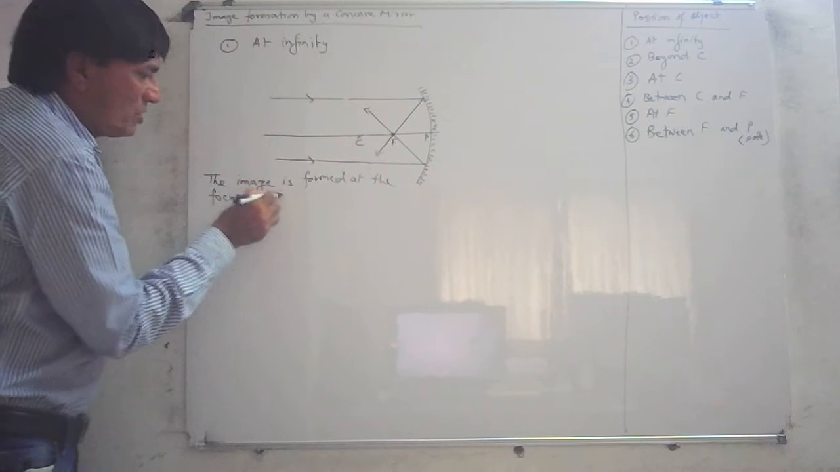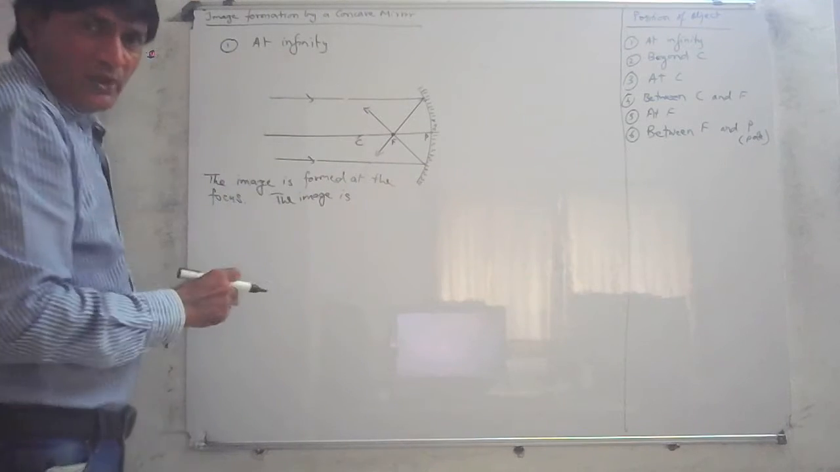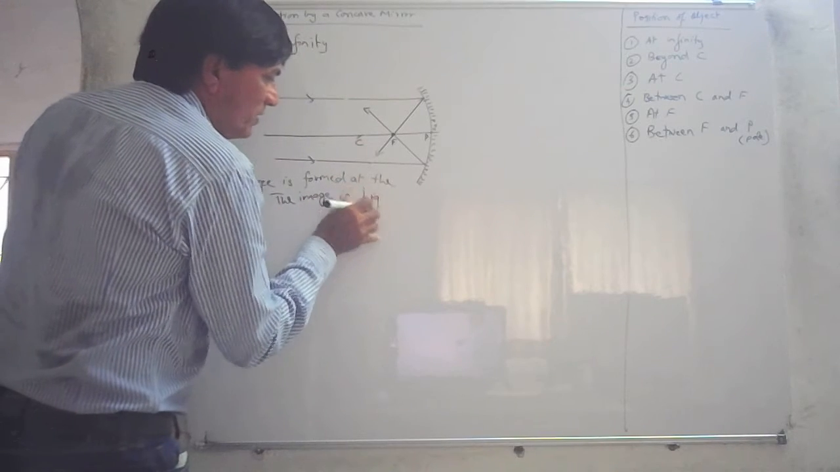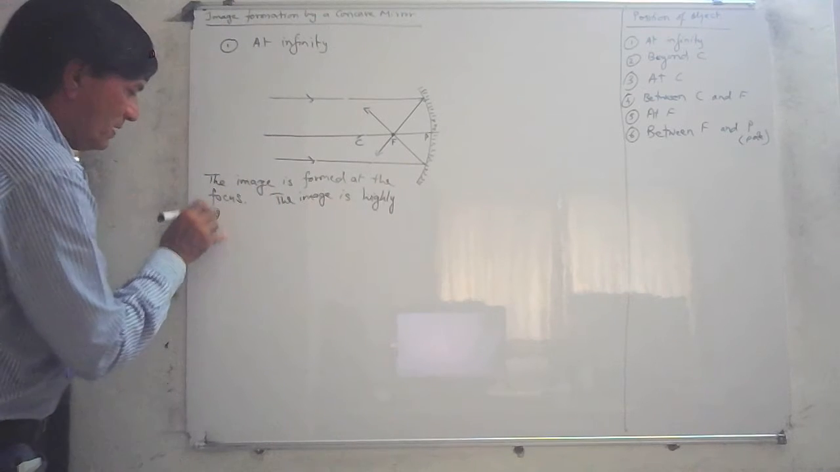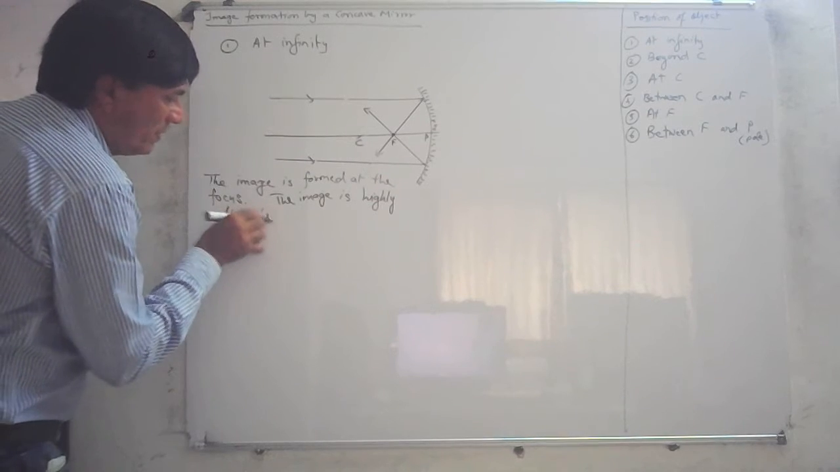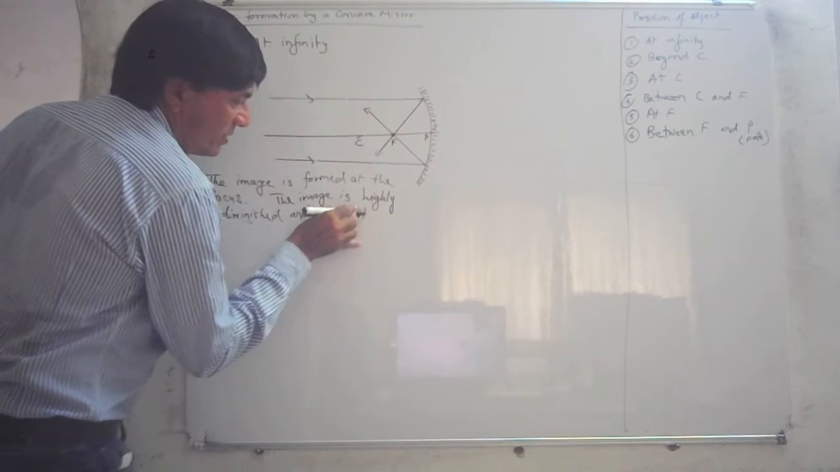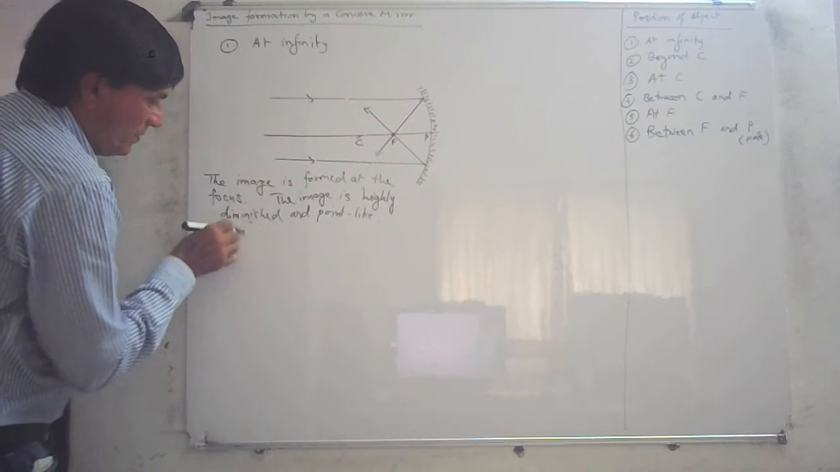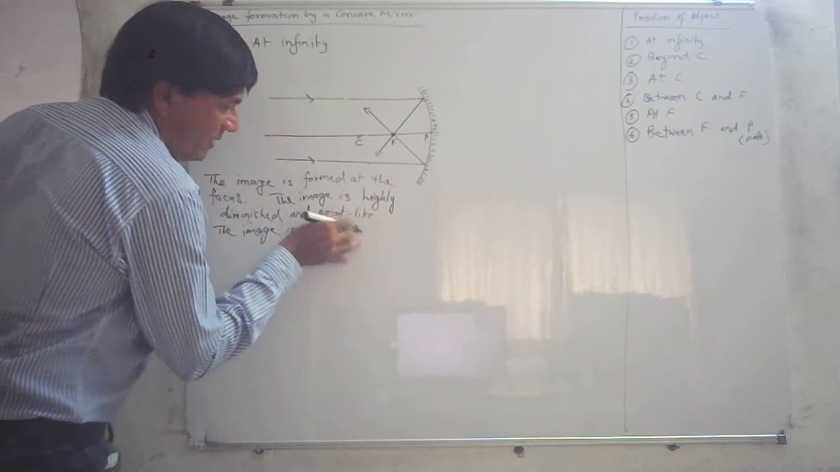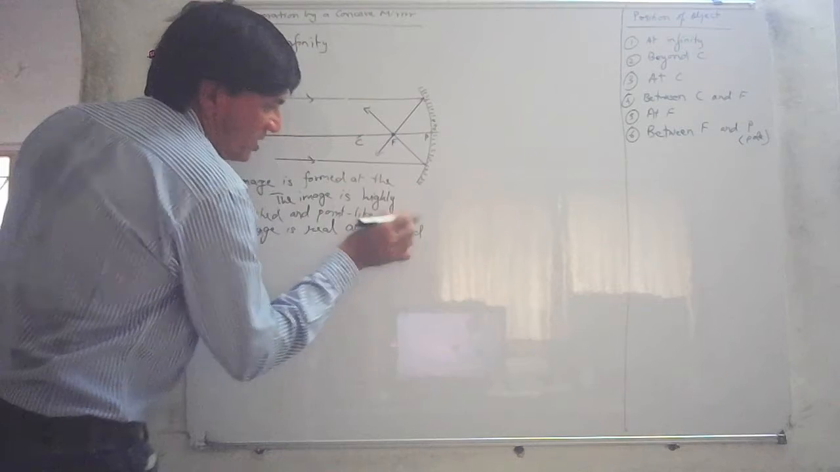The image, you can see, is like a point. It is formed at the focus, but it's like a point. The image is highly diminished. Diminished means very small. Highly diminished and point-like, which means it is like a point. The image is real and inverted. Alright, this is the description of the image.